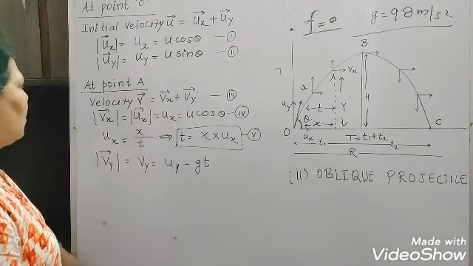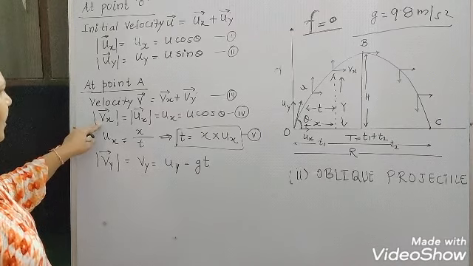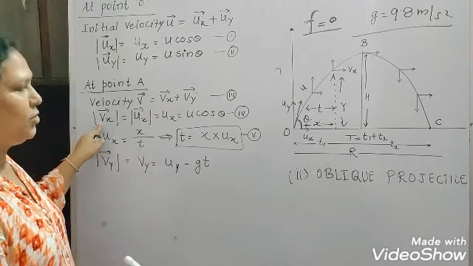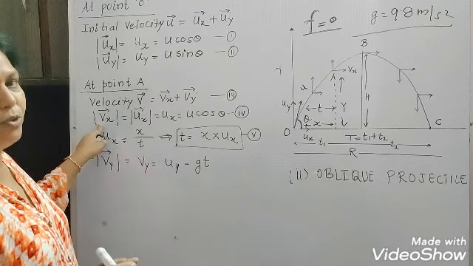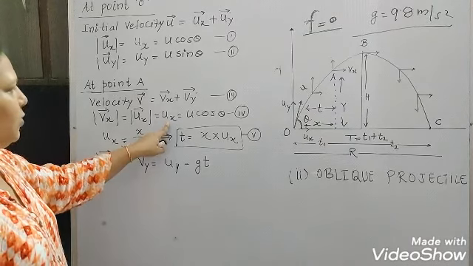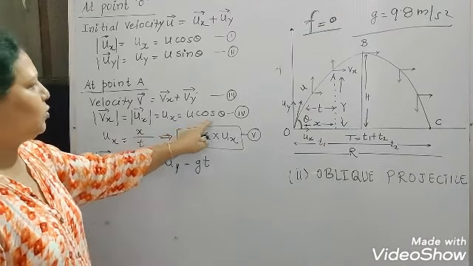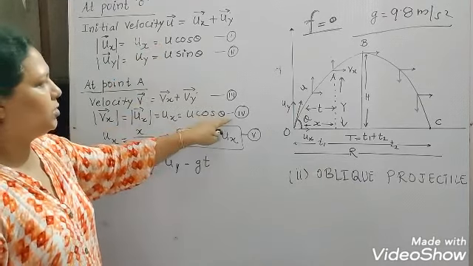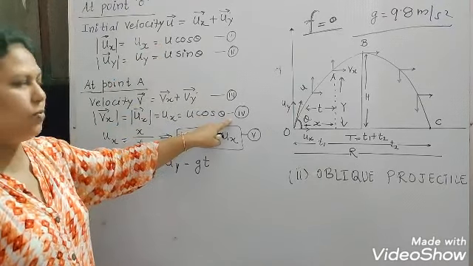Okay, now the Vx, that is the horizontal component, will remain constant. As I said to you, it is in uniform motion. So Vx will be equal to ux only, it will not change, and this is equal to u cos theta from equation 1. You can see that. So this we will now write as equation 4.